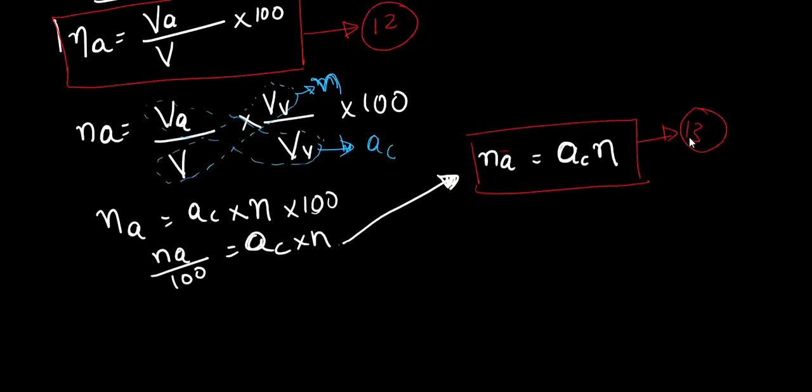Okay, in the last lecture we covered around 13 relations. In this lecture we will be covering various types of unit weights, various types of specific gravities, and the interrelationship between them. If you haven't watched the previous video yet, I recommend you watch that video before starting this lecture. So let's start.